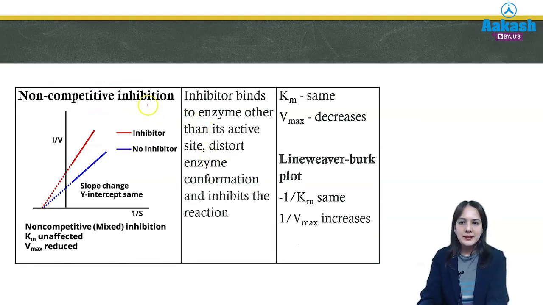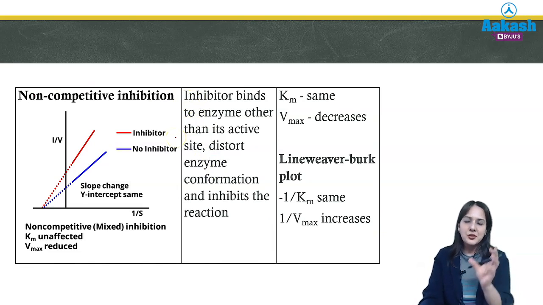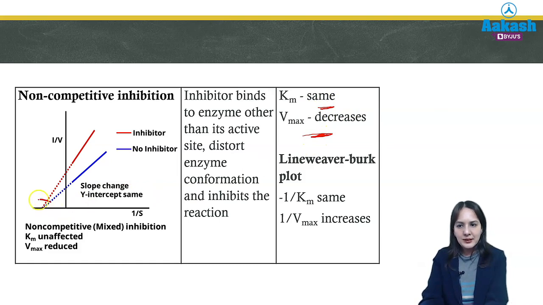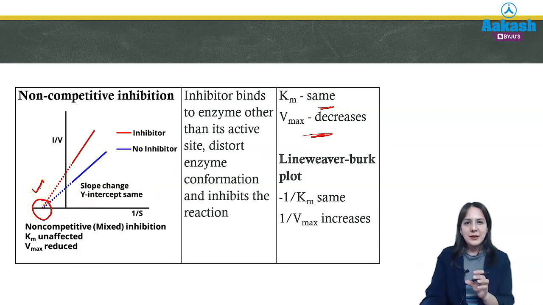Next is non-competitive. Here the inhibitor binds to the enzyme at a site other than its active site but distorts its conformation. So here we have remembered: no K change. Km remains the same but Vmax decreases. In the Lineweaver plot, you can see the Km point is the same, so from the same point you can remember this is non-competitive.